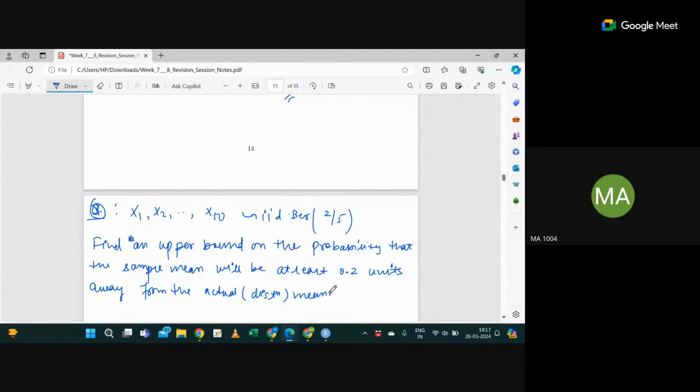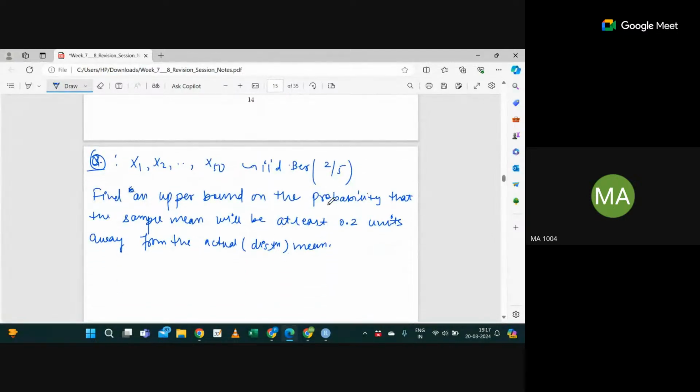Now, can you tell me what I'm talking about here? Just focus. We have to find the upper bound of the probability that the sample mean will be at least 0.2 units away from the actual mean. That means what? Probability of what?